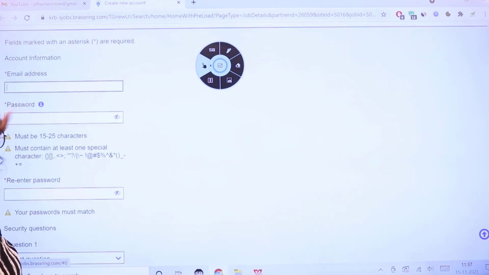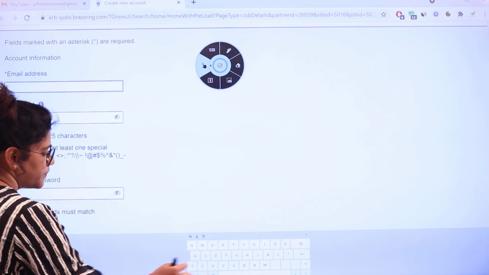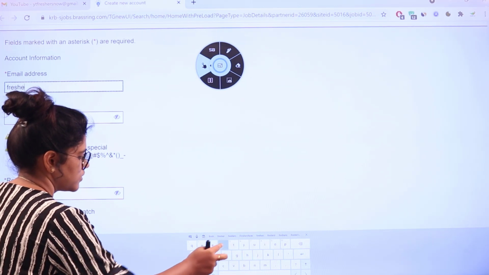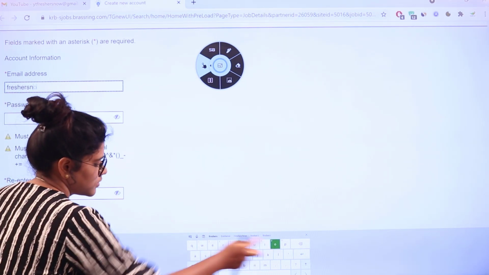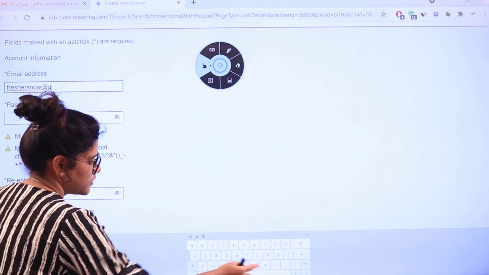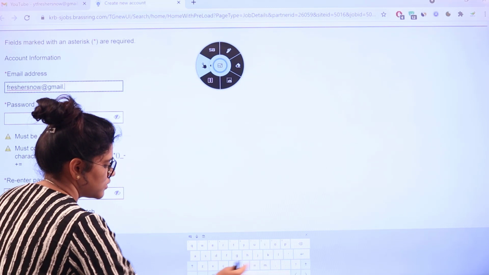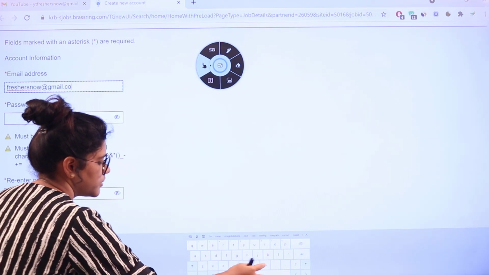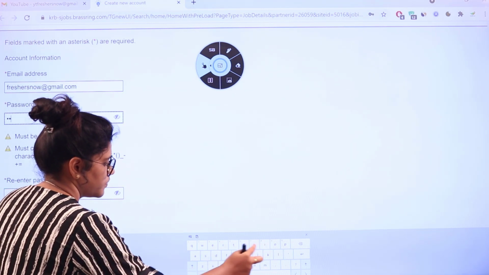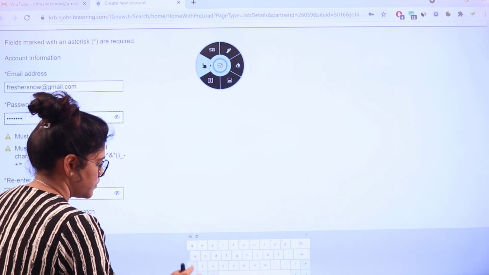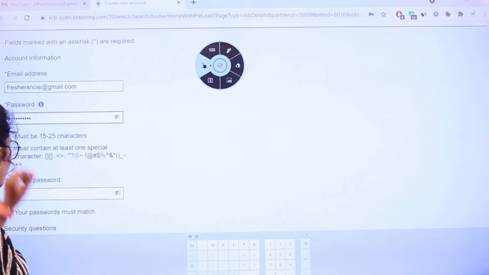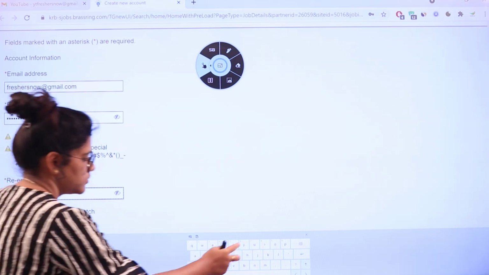So once you see here, put in your email in the first place. Once you enter your email, put in your password, and then re-enter your password.